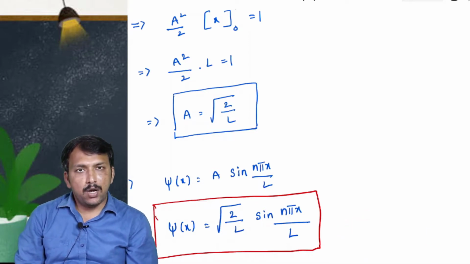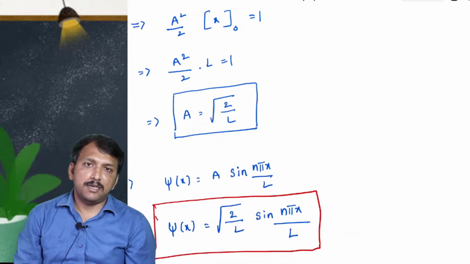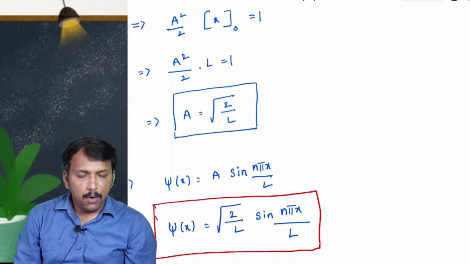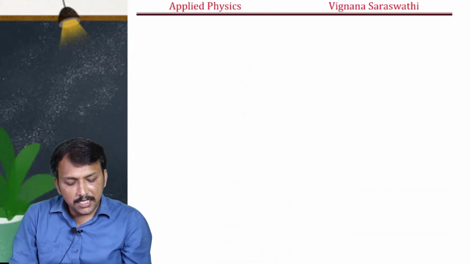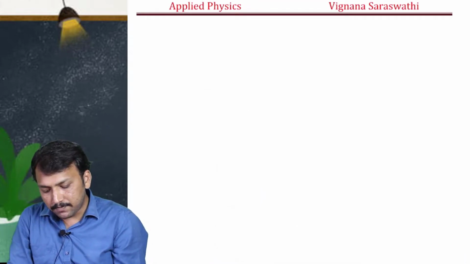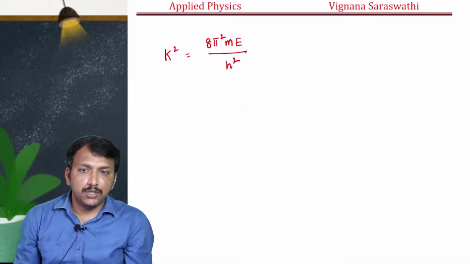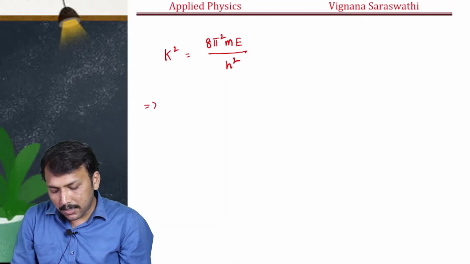Now next, what we have to derive? Next we have to calculate the allowed energy levels of the particle which is moving in a one-dimensional box. So we can easily get the allowed energy level values. In the beginning we considered k square is equal to 8 pi square m E by h square. Yes, I think in equation 2 we considered this k square, right. Now we will simplify this equation.